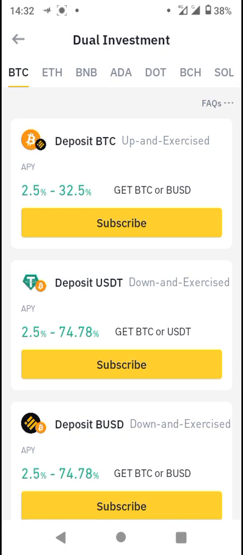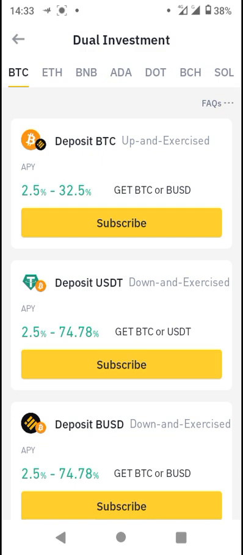On the dual investment page, there are several cryptocurrencies that are available for users to dual invest in. There are currently about 10 or more. We have BTC, ETH, Ethereum, BNB, other token. We have Polkadot, Bitcoin Cash, we have Solana, Matic, Luna, and Avalanche, AVAX. So these are the current available tokens that users can dual invest in.